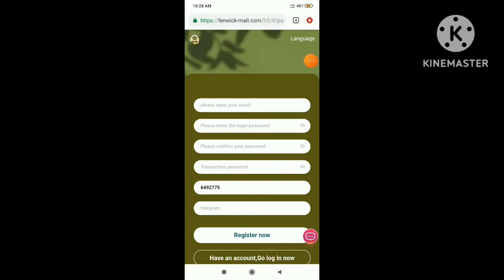First you need to enter your email address, your login password, confirm your password, your transaction password, and Telegram number, then register on this website. Guys, I have already registered on this site, so I will log in.